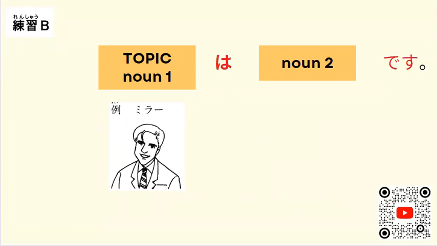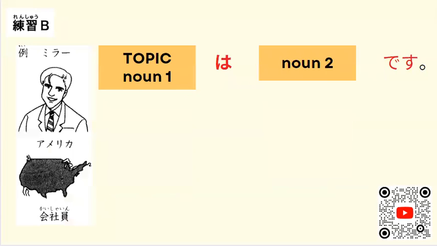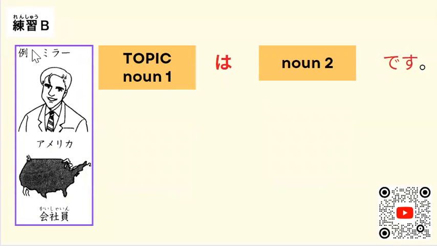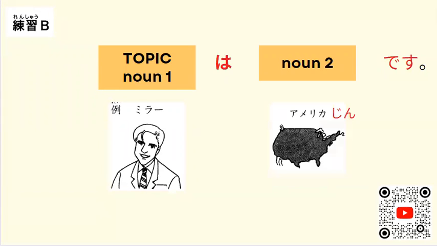So, topic, 皆さん. And then, let's talk about the country. So, 皆さんはアメリカ人です。So, we are giving information that 皆さん is American, no? アメリカ人です。So, this is the information card. 皆さん、アメリカ人. And then, occupation of 皆さん、会社員. That's why, 皆さんはアメリカ人です。